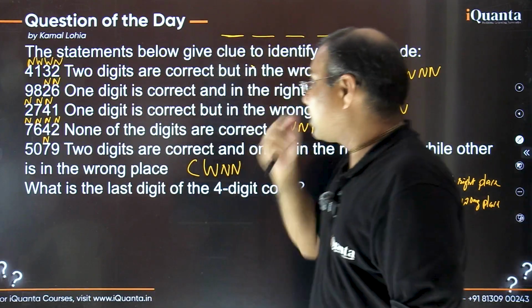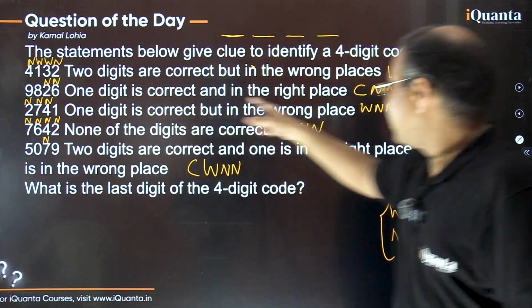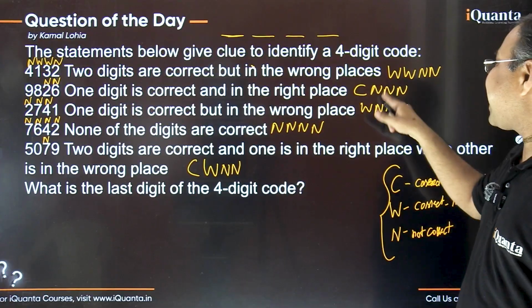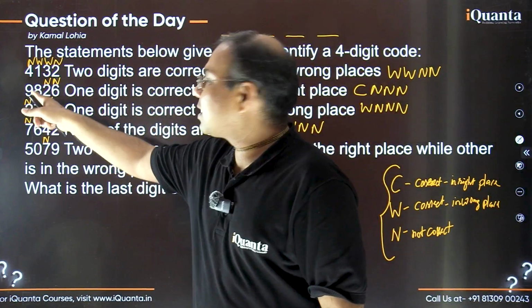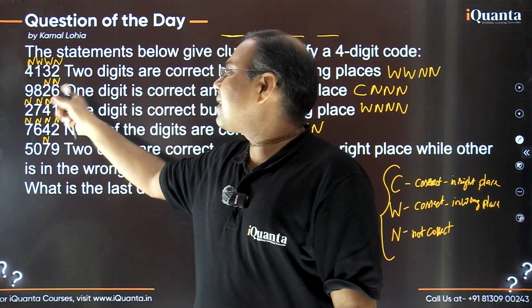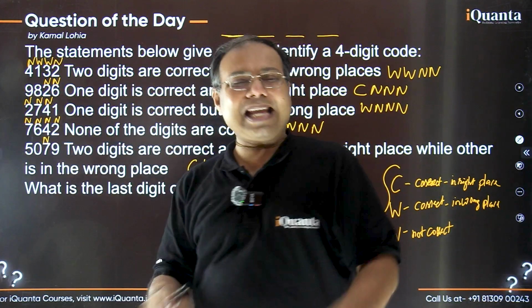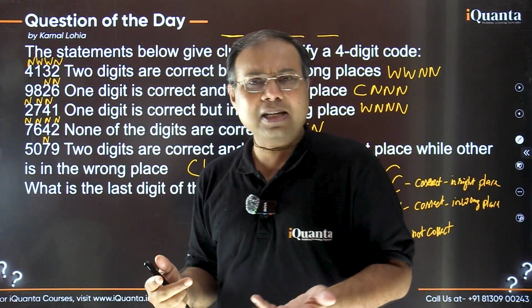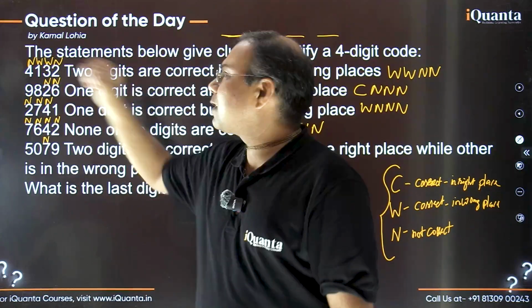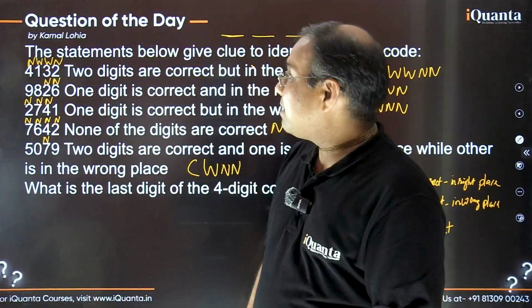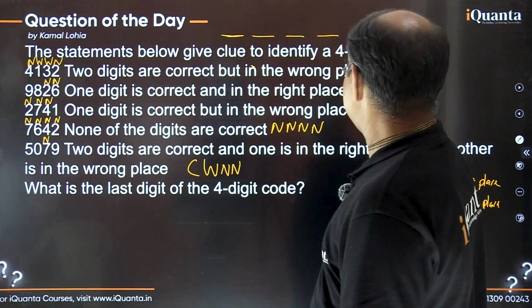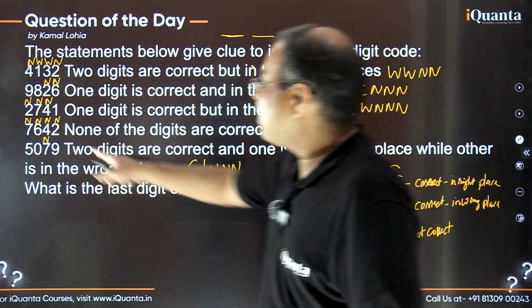Okay, let's proceed further. In the second number, we have to have C, N, and N. So out of the 2 digits remaining now, 2 N's have already been identified, so of the remaining, one is N and one is C, right? One should be at the correct place and the other is not there, the other is N. So which one is which? We can have a trial, but let's wait for the time being.